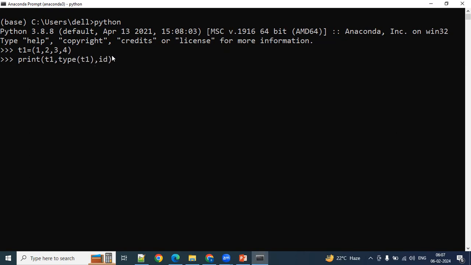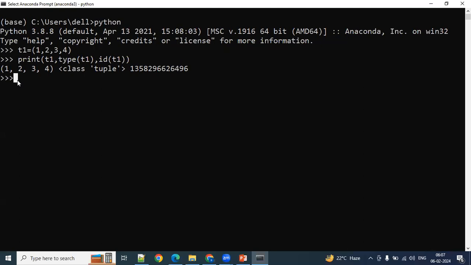Comma, let's say I want ID also, print the ID of T1. ID means the address you'll get, right? Let me try to type it. See, 1, 2, 3, 4 is a class tuple and the address is this one. So that means it is allowing homogeneous elements.